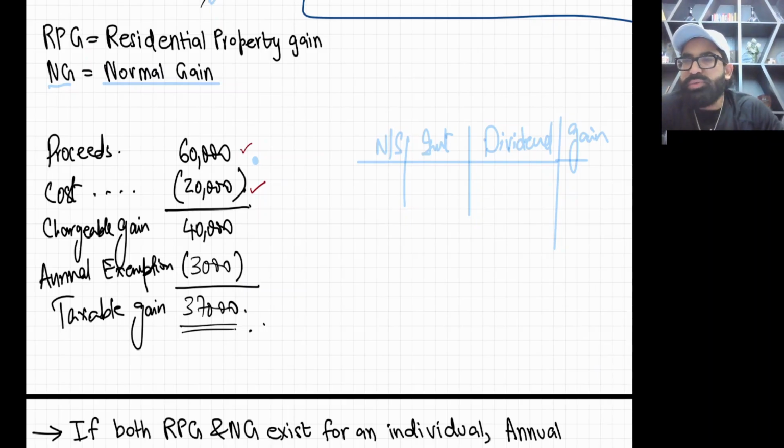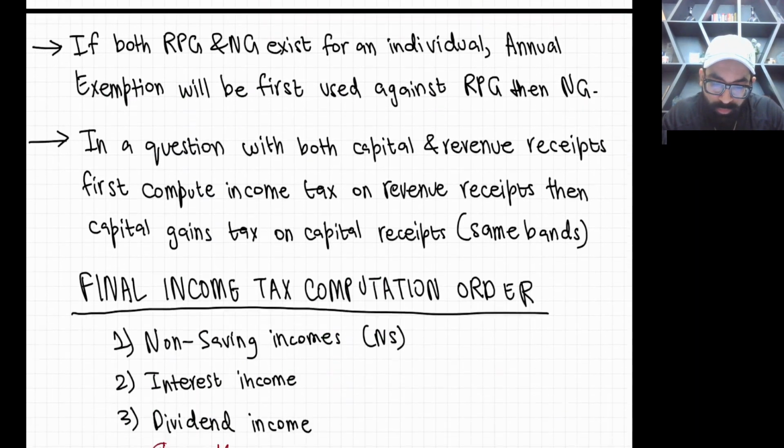One more difference I want to say: on non-saving, interest and dividend, the tax which you were calculating was income tax. Remember the requirement: income tax liability. But here your requirement will be CGT, means chargeable gain tax. Now you need to calculate CGT. Previously you were calculating income tax. Okay, now one more thing.